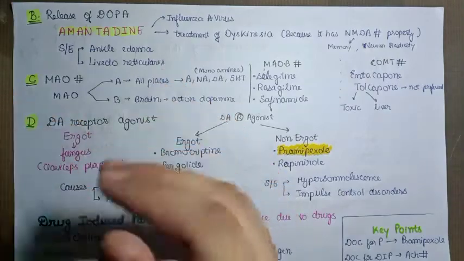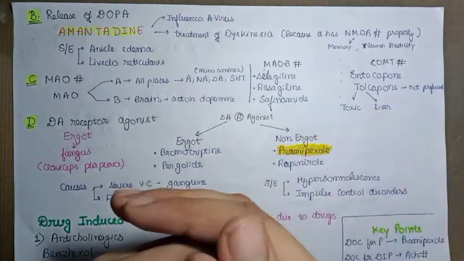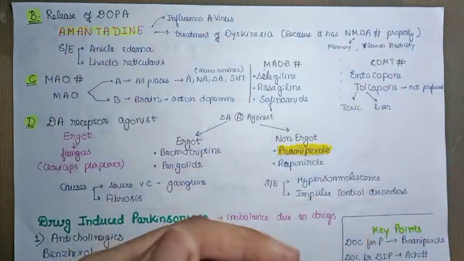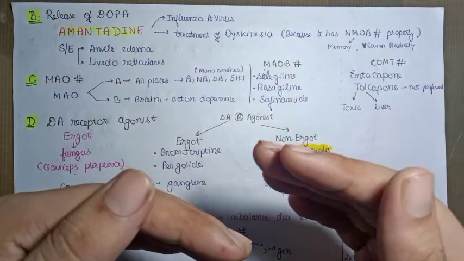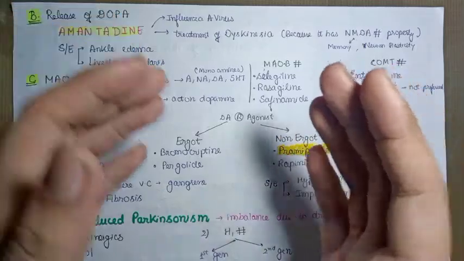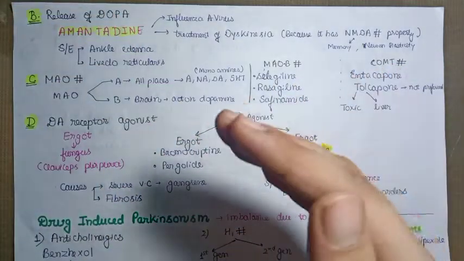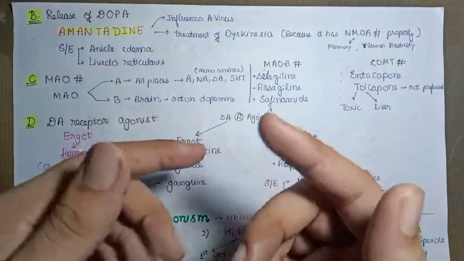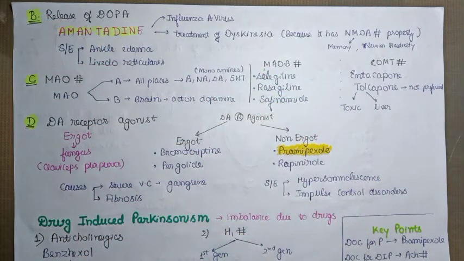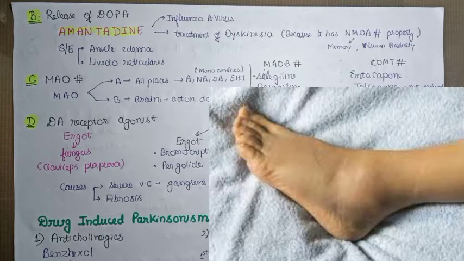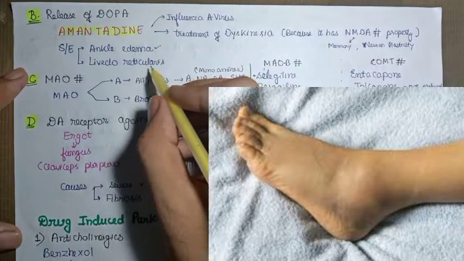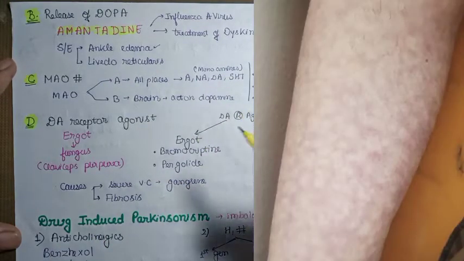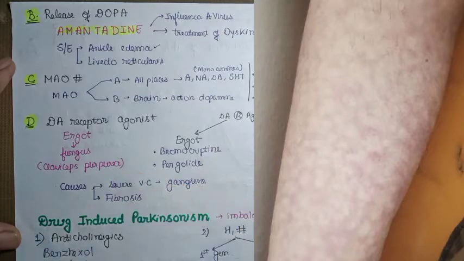As I told you in the previous heading, by providing L-dopa we can increase the dopamine, but the side effect was we have to continuously monitor the level of dopamine and acetylcholine. If the dopamine level increases more than the acetylcholine, psychosis occurs, and one of the symptoms of psychosis is dyskinesia. So amantadine can also be used for the treatment of dyskinesia. But the side effects of amantadine include ankle edema and livedo reticularis. Livedo reticularis is basically a pinkish, reticular-like structure in the skin.